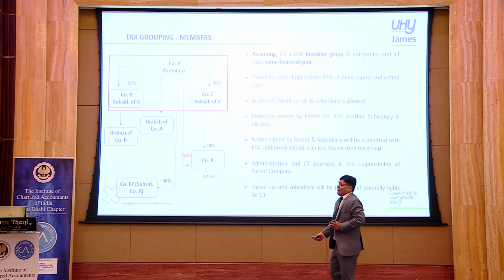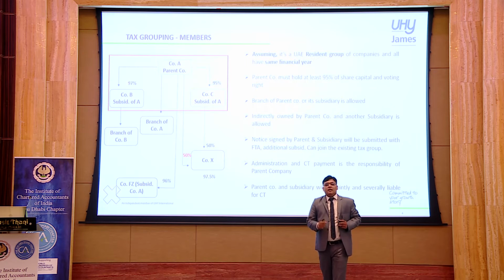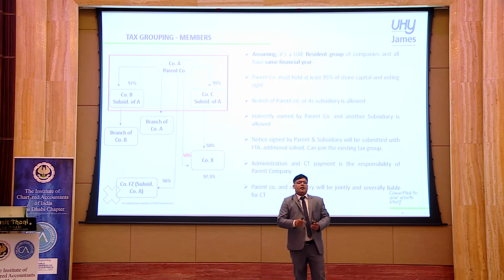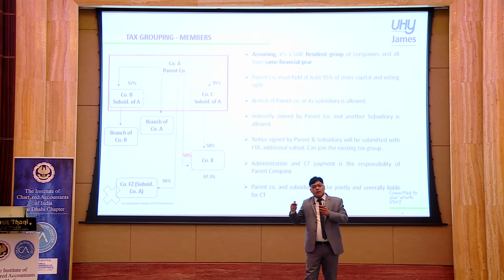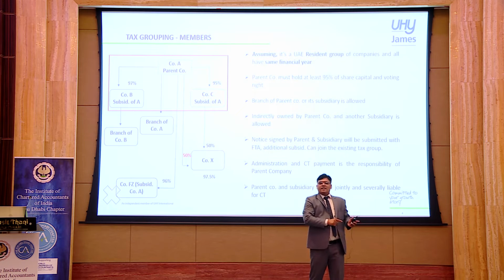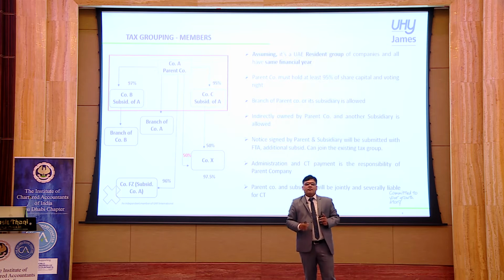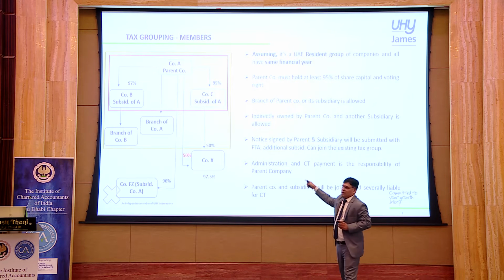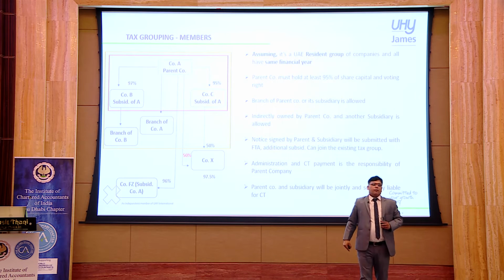The second condition says even the branches of a parent company and of a subsidiary can also be a part of a tax group, because the general rule says branches are an extension of the main company itself. So yes, I can form a tax group including the branches also here.